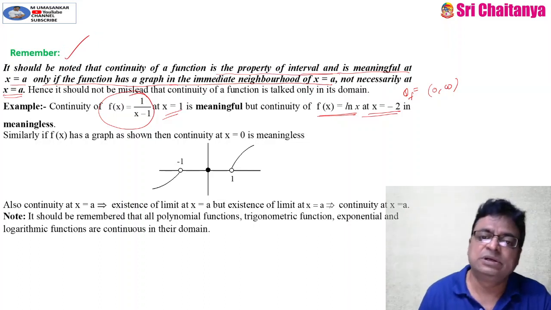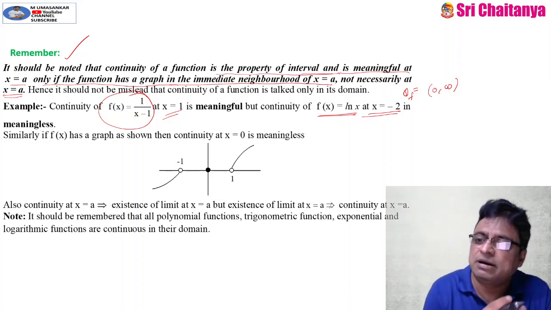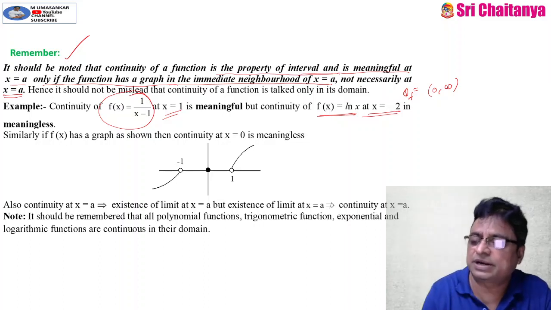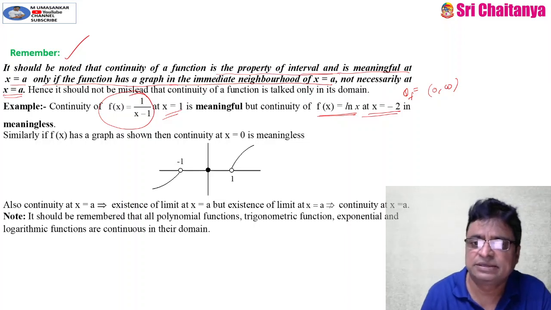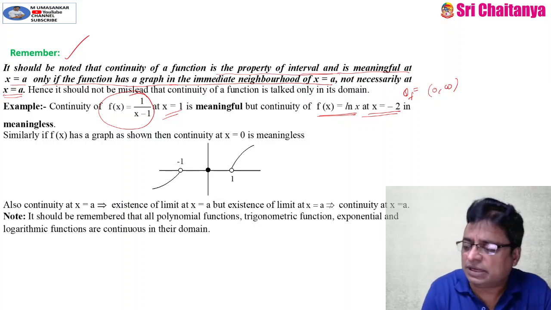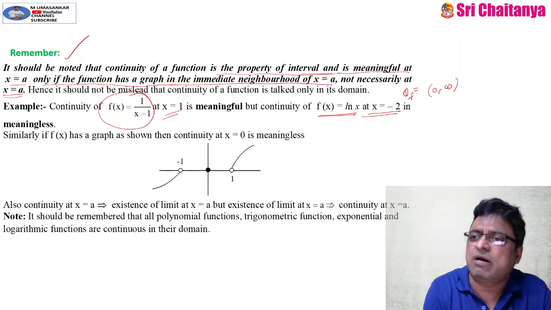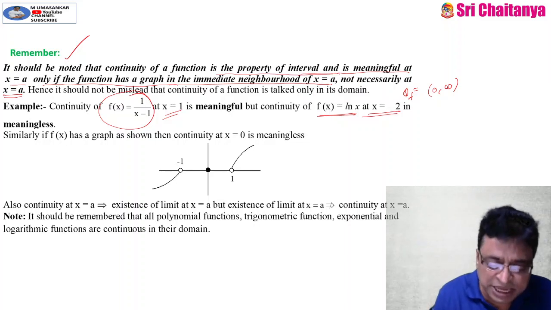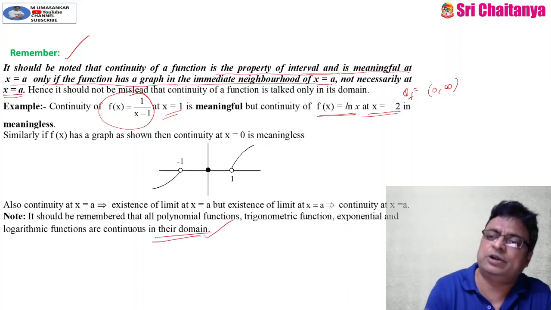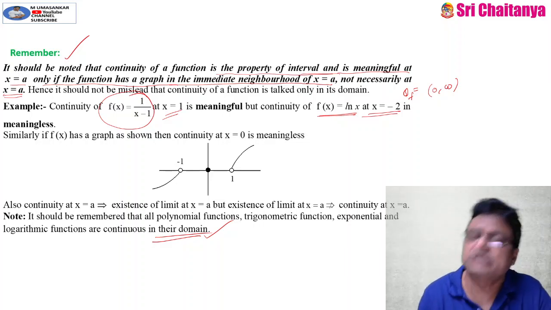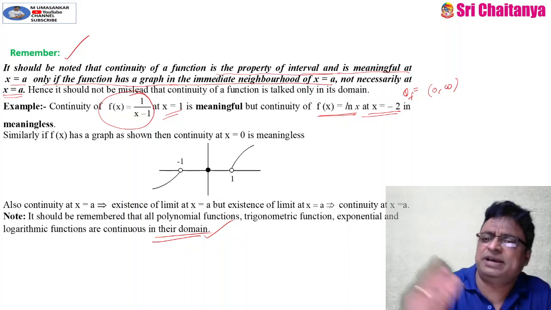And of course, polynomial functions, trigonometric functions like sine, cos, tan, etc., exponential functions, and logarithmic functions are all continuous in their domain. Which functions are always continuous? Polynomial functions. What is the domain of a polynomial function? The set of real numbers. So a polynomial function is continuous everywhere.